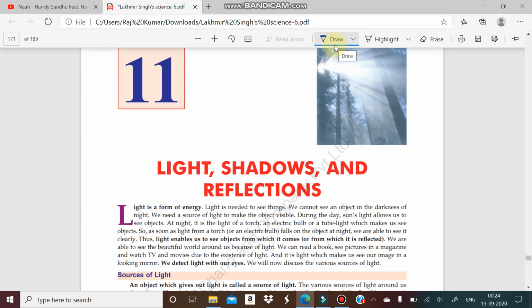We will discuss the 11th chapter of class 6. The name is Light, Shadow and Reflections. Firstly, we will discuss what light is. Light is generally a form of energy.